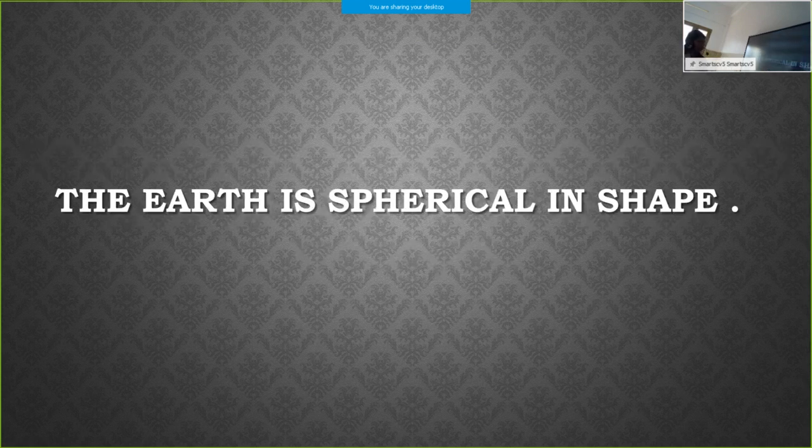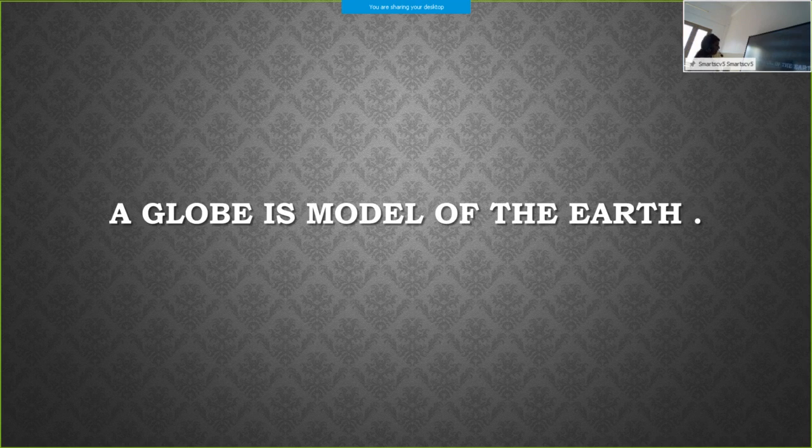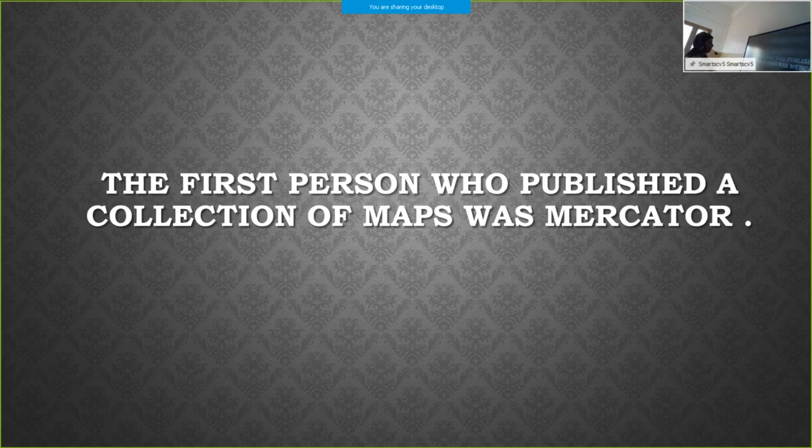Next is, the Earth is spherical in shape. Next one, a globe is a model of the Earth. Next one, the first person who published a collection of maps was Mercator.